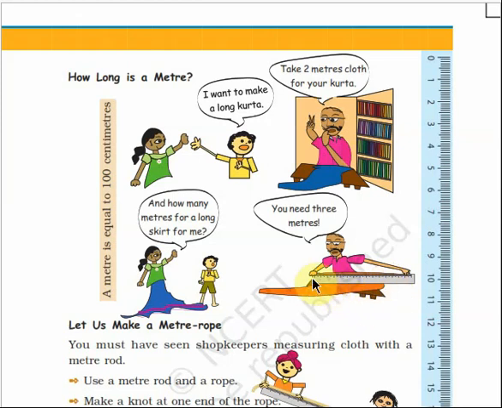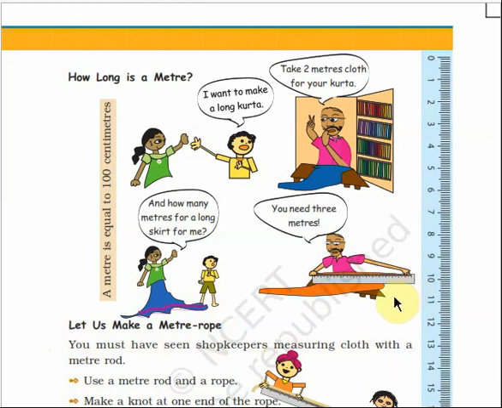Okay, so this rod is known as the meter rod. You must have seen shopkeepers measuring cloth with a meter rod. See, this is a shopkeeper. He is measuring the cloth with a meter rod.